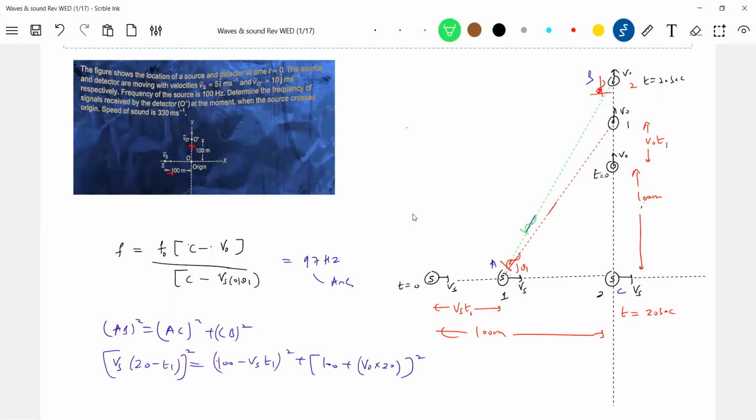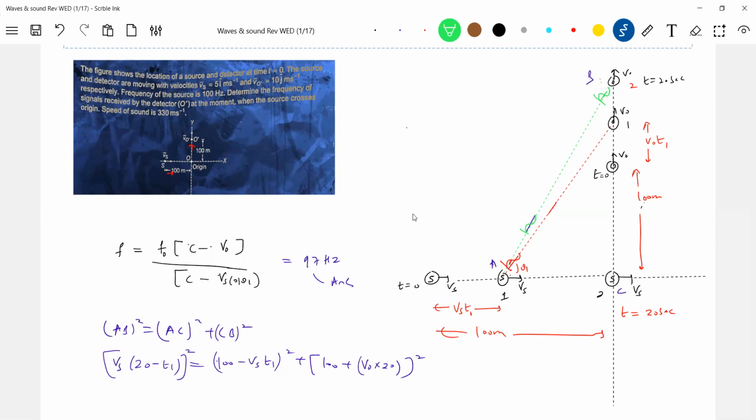It is this one. The green color wave or the red color wave will be detected by the detector when it is at position 2. The green color wave. The red color wave will not be detected. For your understanding, I'm just putting it in this way here.